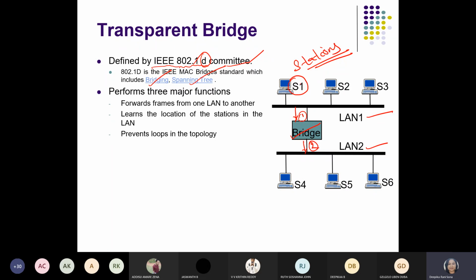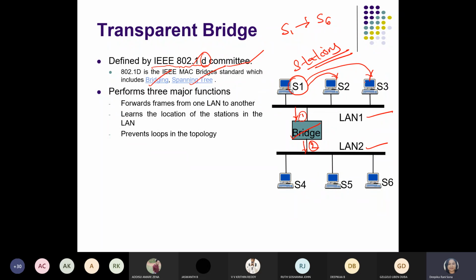Again I will take the example of S1 to S6, where S1 and S6 are station IDs. If S1 wants to communicate with S2 or S3, bridging is not required, because if the stations are in the same LAN, the frame won't be forwarded through the bridge.